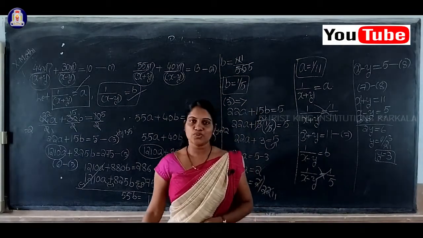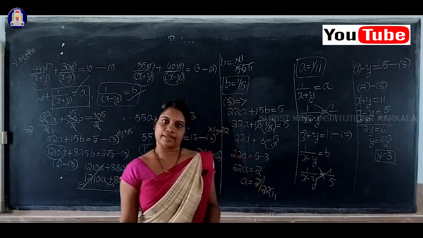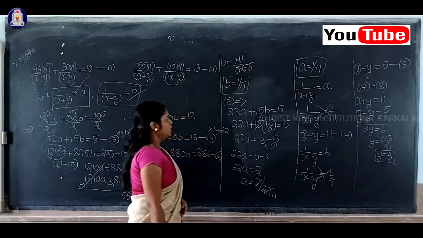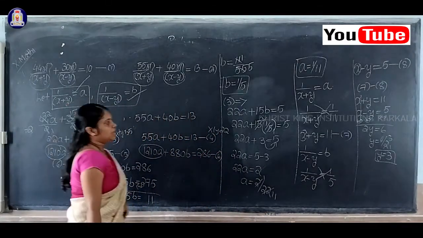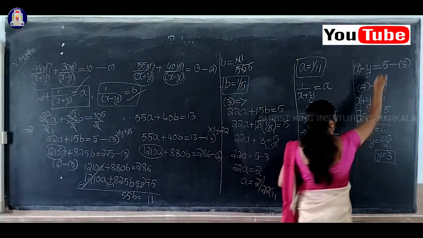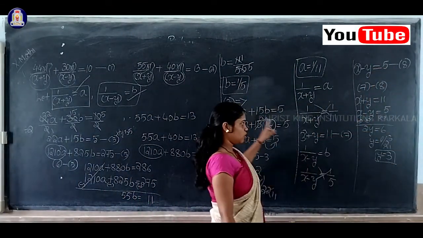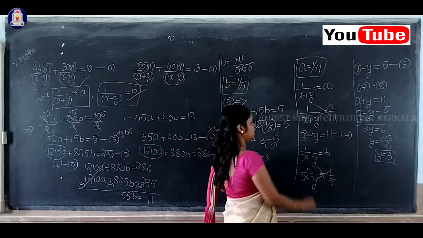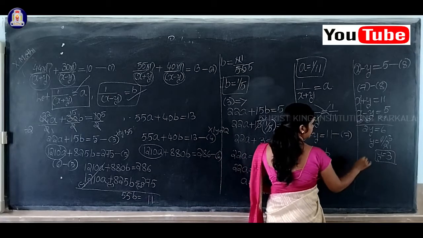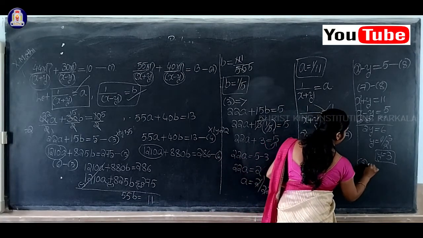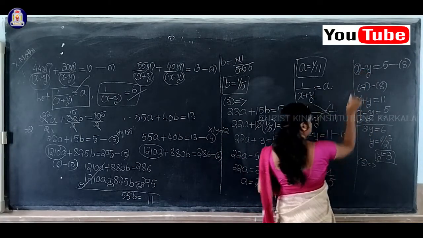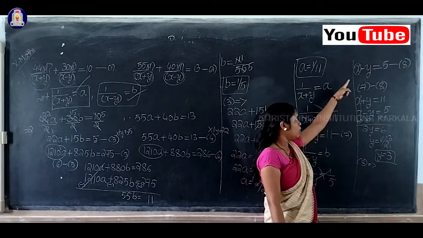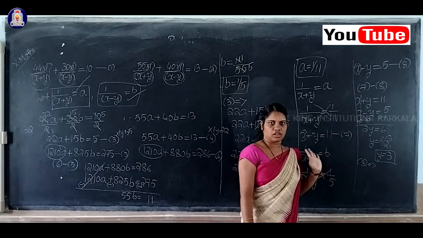Now it remains to find the value of x. So how to find the x value? Which equation will you take? Either you can take 7 or 8. See students, you cannot consider those earlier equations. You have to consider 7 or 8. Here I'll consider equation 8, because we are solving equation 7 and equation 8, isn't it? So among these two we have to consider any one equation.